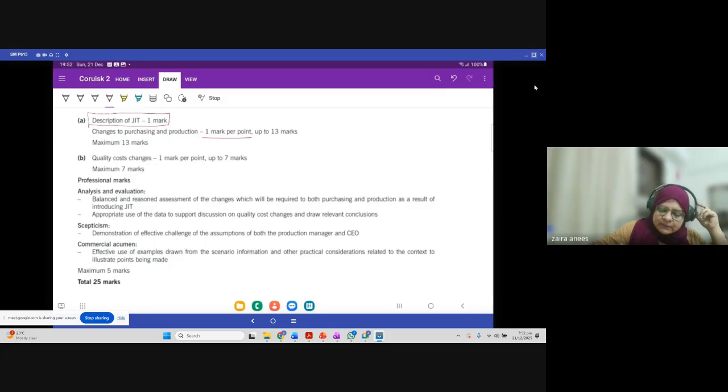And then this part, balance and reason assessment: in case you think that there can be a bad impact, like suppose you're writing that instead of having 4 suppliers, the company can move with 2 suppliers so that they can have a leaner supplier process and all these things.